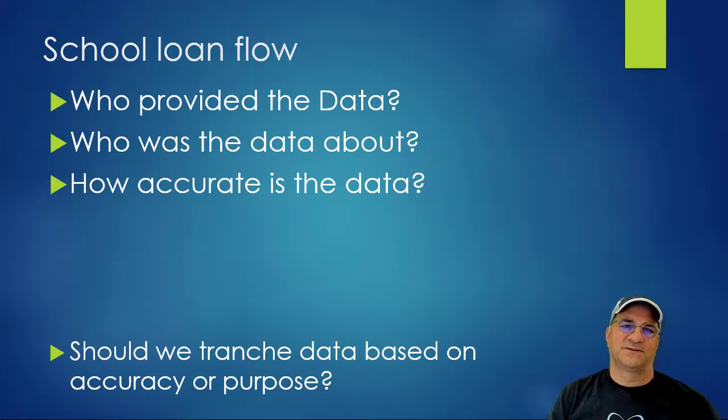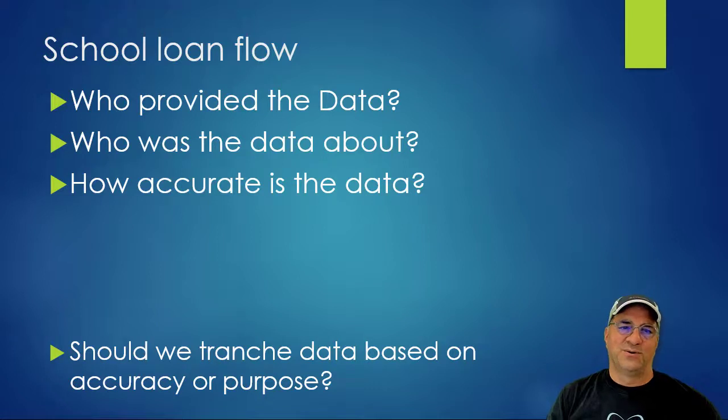So I'm going to use the school loan example here. And the question is, if you go to one of these aggregator sites, like I said before, who provided the data for the school loan quote? Who is the data about? Is it that person? Is it their kid? Is it fake? Is it about some neighbor? They want to see if the neighbor's got enough money to get a school loan. How accurate is the data provided? It may not need to be that accurate to push through a transaction, and you may not care. But if you're going to merge that data with other data about that person, then suddenly you care.